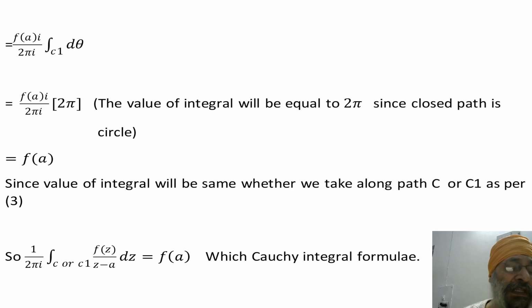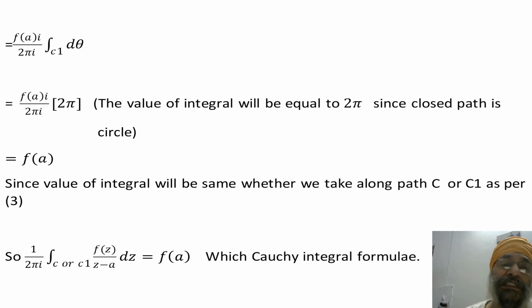This is a simple way. Why? Because we simply choose the right hand side of this formula, and we have to prove that it is equal to f(a). The method we have adopted is simple. For z minus a, we know it is the equation of the path of a circle, so we have assumed it is equal to r e to the power i theta, which is the polar form of the radius of the circle.